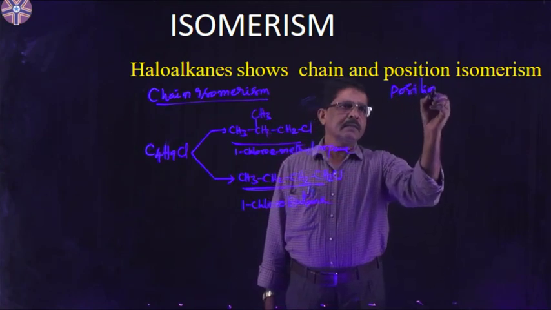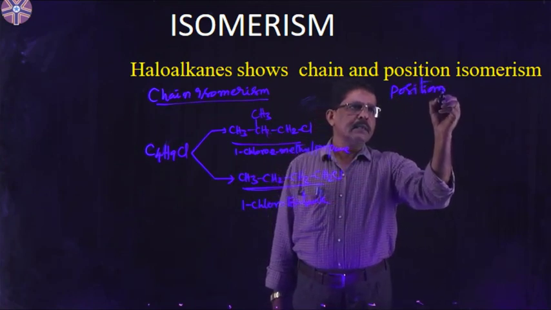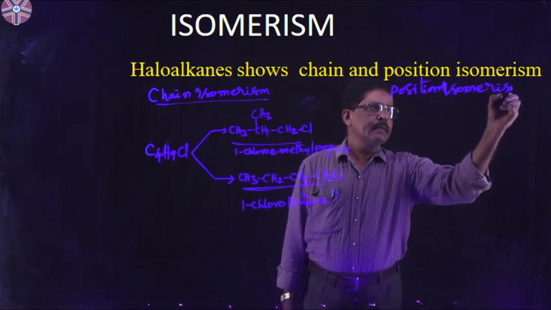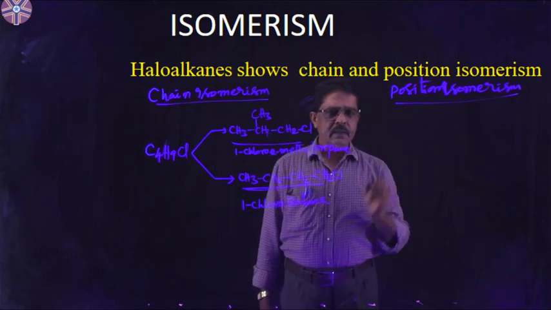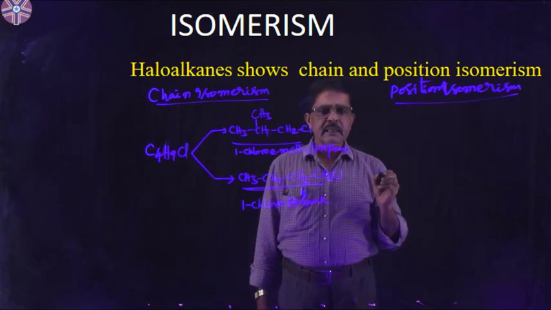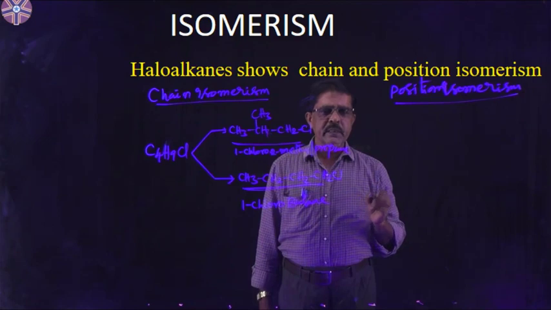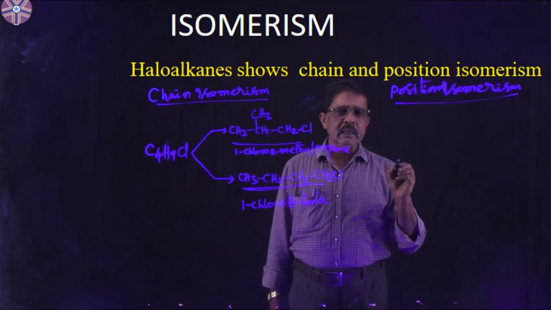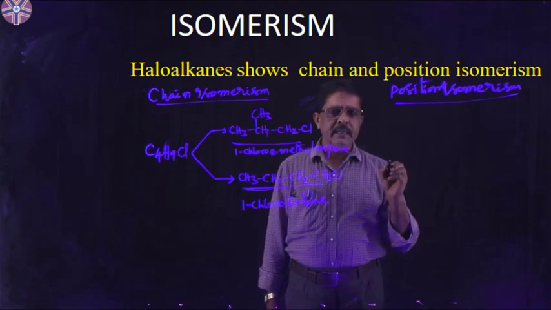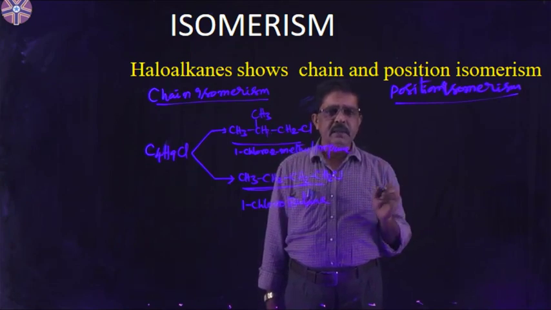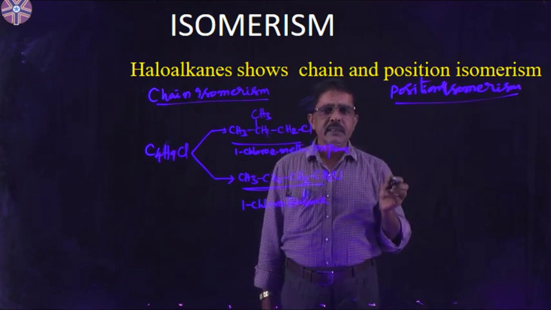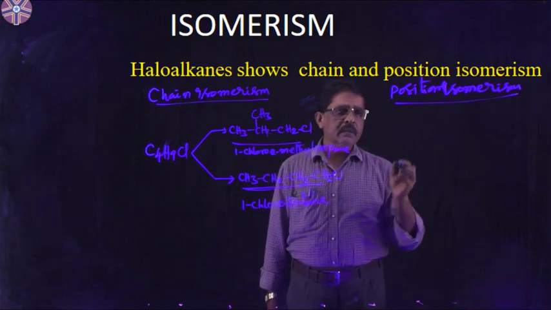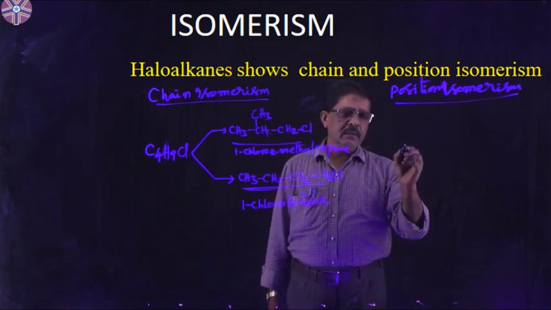Position isomerism means compounds having the same molecular formula but differ in the position of the substituent or side chains or functional group are called positional isomers. Position isomerism means compounds having the same molecular formula but differ in the position of the substituent or multiple bond or functional group.